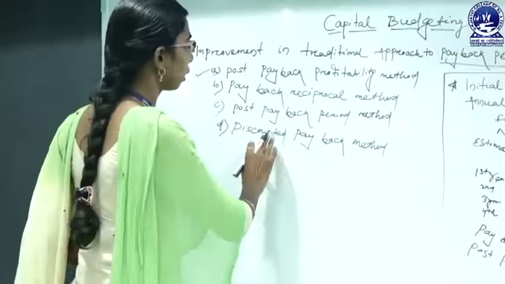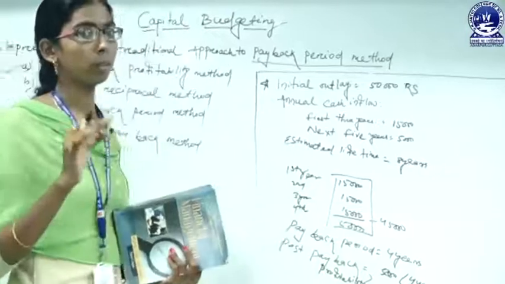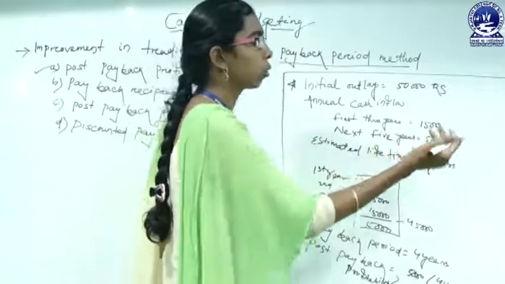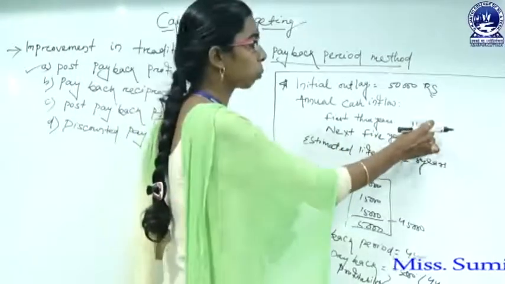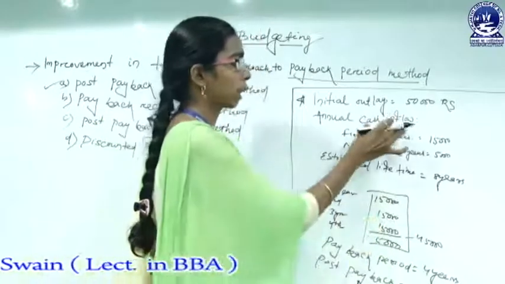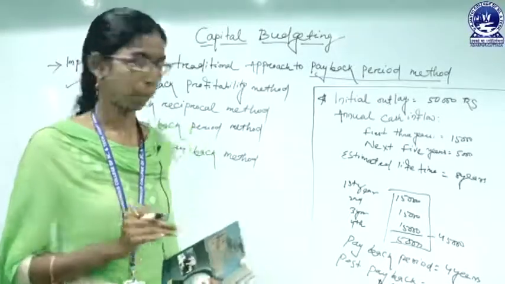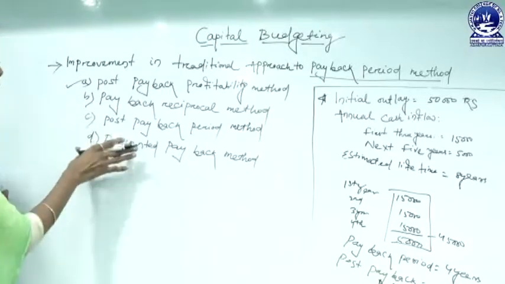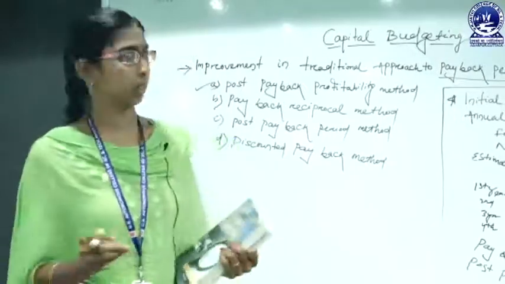So this will say that all the 15,000 we are getting each year is not equivalent to exact 15,000. We have already studied that this 15,000 is going to be reduced or increased with time. So we are going to put their time factor value and multiply them. Then we have to calculate those cash inflows in total, so that we can say what is our actual profit or not. Okay. I am not discussing this method here because we will actually discuss this method in our net present value, which I will tell you in the next class.